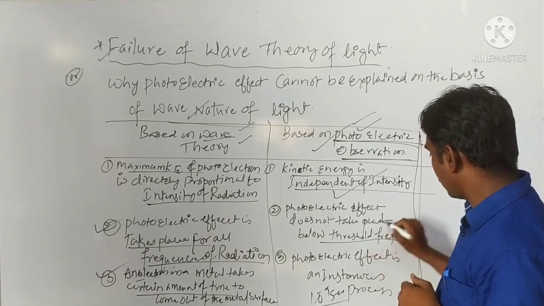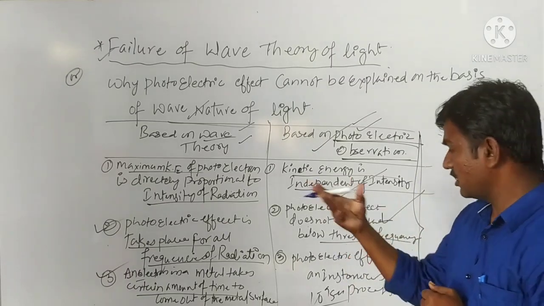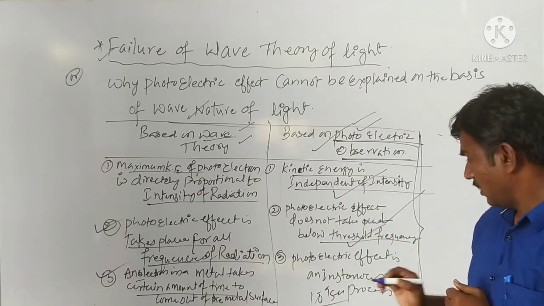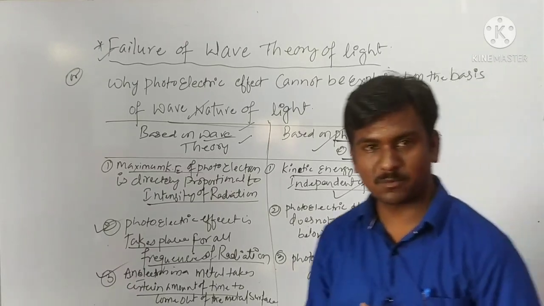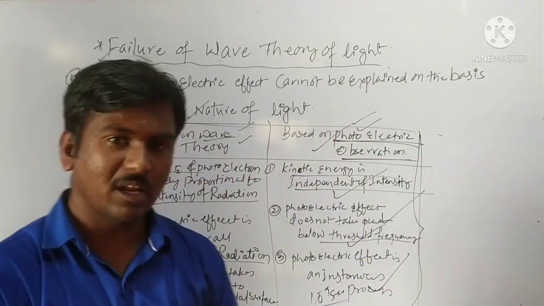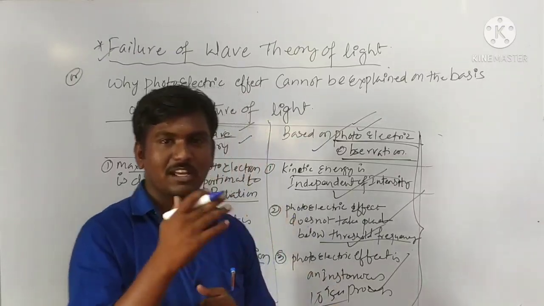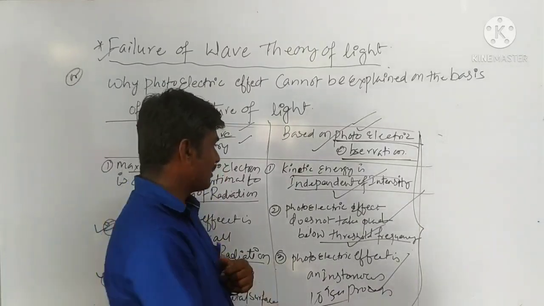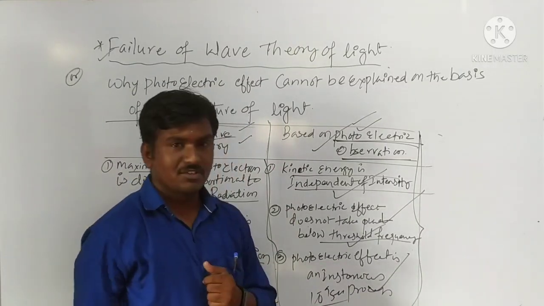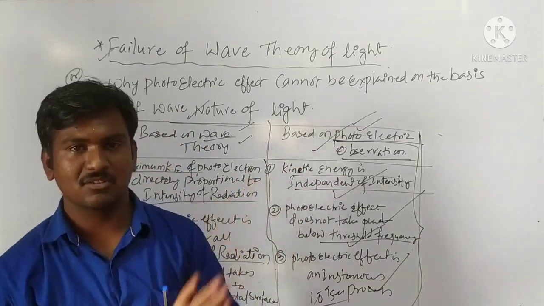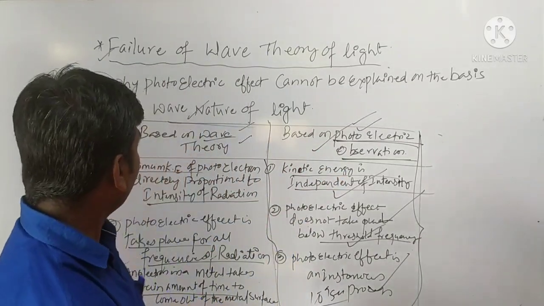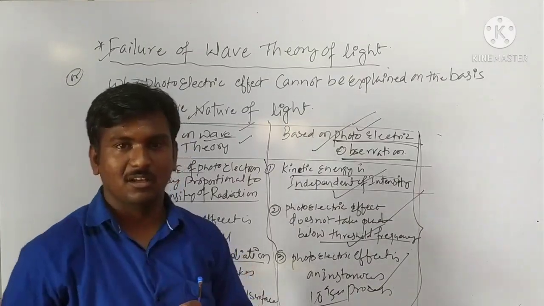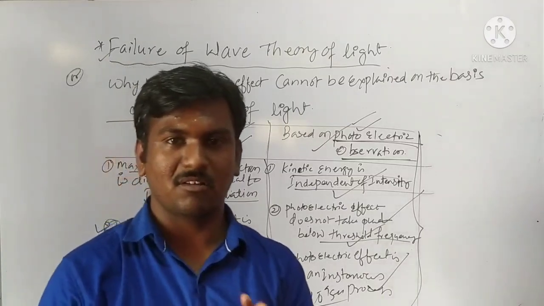First observation, above the threshold frequency there is a possibility of photoelectrons due to the frequency above the threshold frequency. Next, photoelectric effect is an instantaneous process within the fraction of 10 power minus 9 second. The electrons will escape out from the metal surface when suitable intensity of light falls on the metal surface. These are the main observations on photoelectric effect that give the particle nature of light, this gives the theory of light as a particle nature according to photoelectric observation of light.